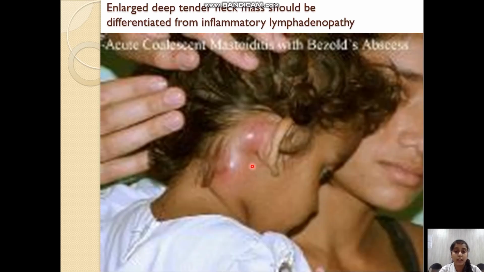This is a tender neck abscess at the region of the mastoid tip with Bezold abscess. This is the Bezold abscess along with the subperiosteal abscess in this figure.